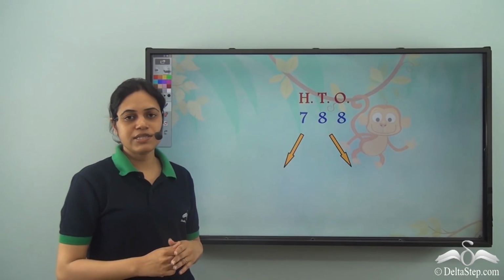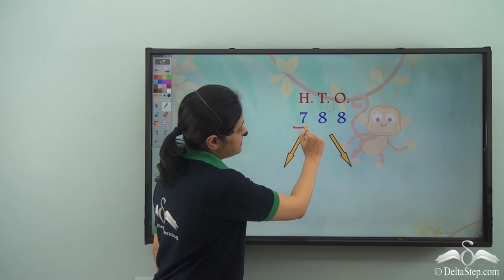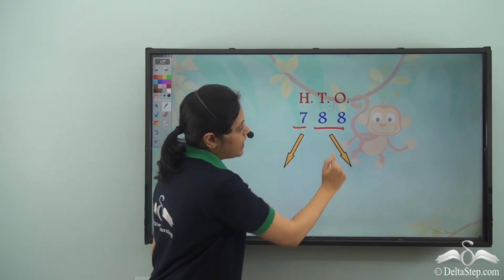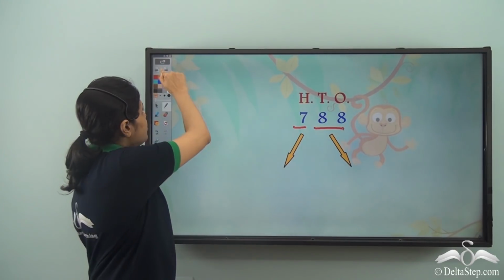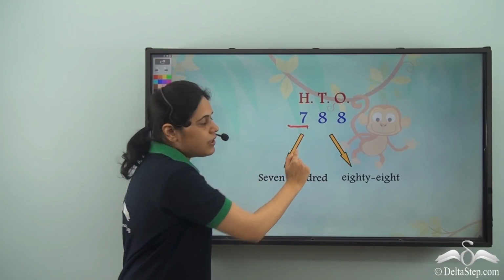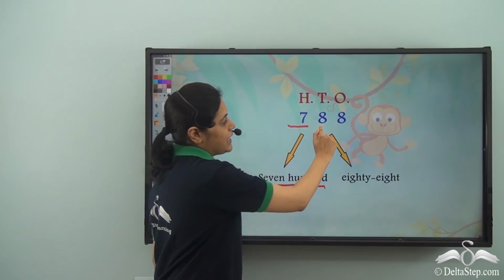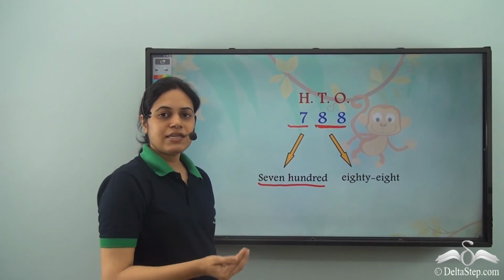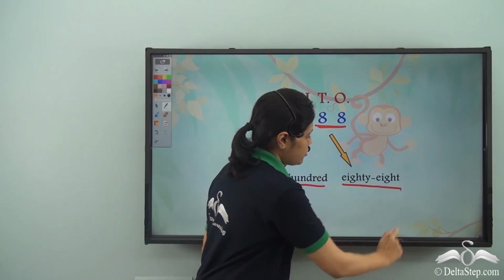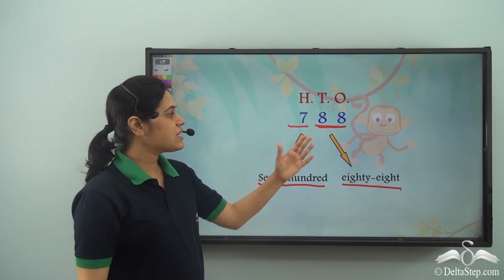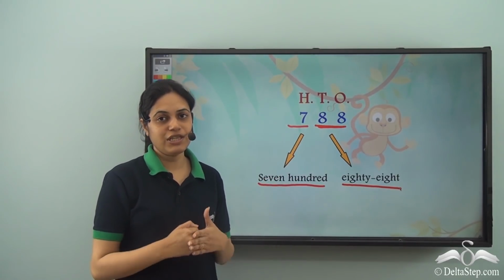Now what about this number? So I have first part from this and second part from this. So 7 in the hundreds digit will give me 700 and 8 is 88. So this number is 788.